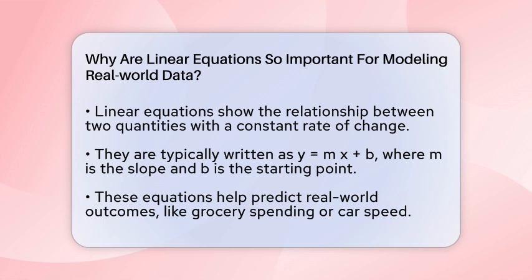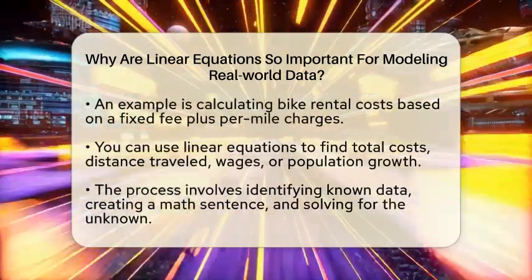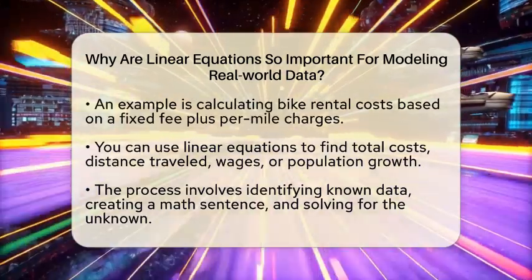Linear equations are formulas that show a constant rate of change between two quantities. They usually look like y equals m times x plus b. Here, y depends on x, m is how fast y changes when x changes, and b is where the line starts on the graph. This clear setup makes it easy to see how variables are connected.